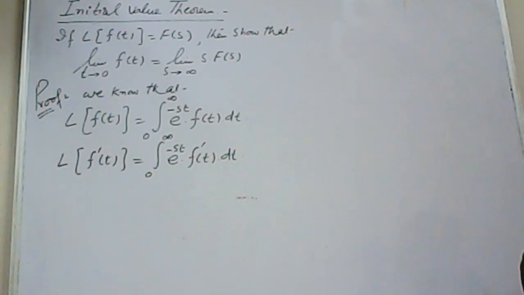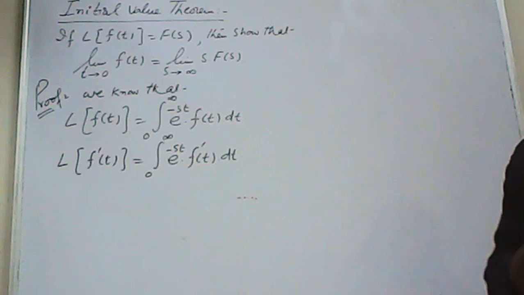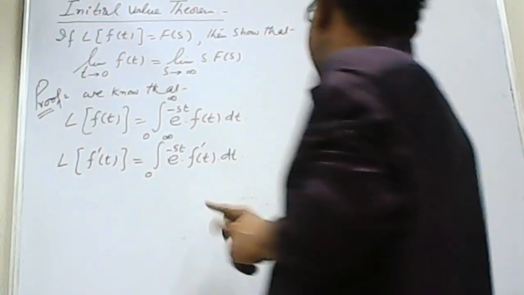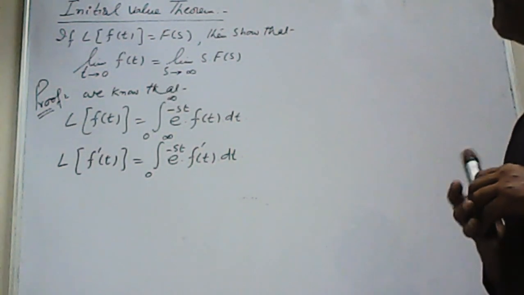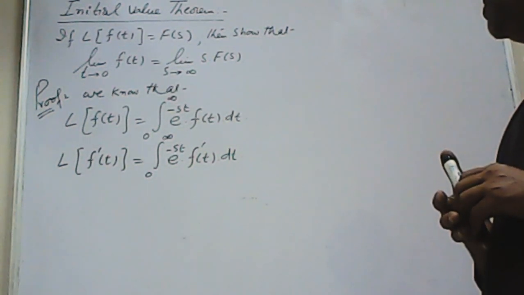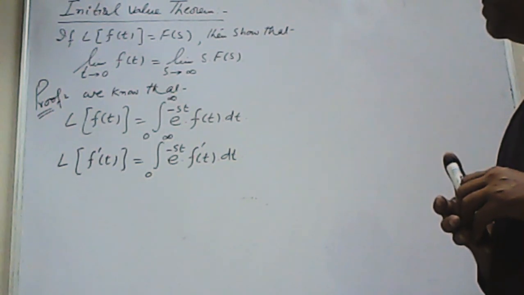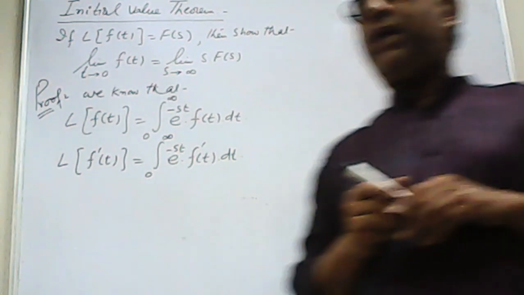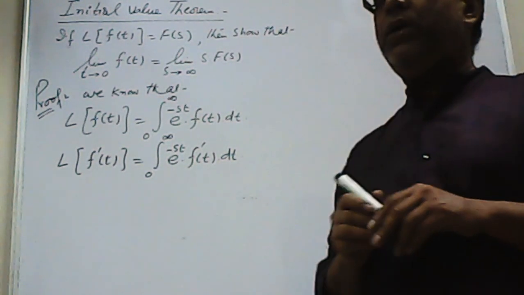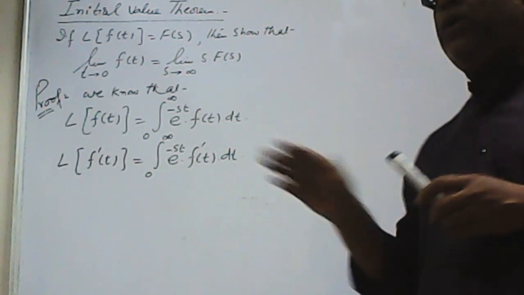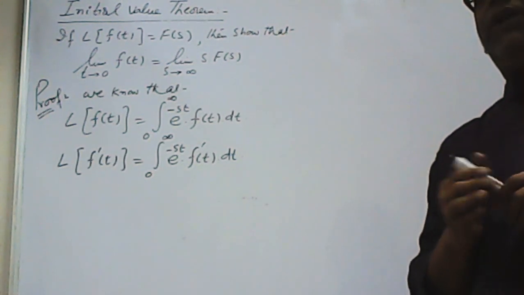Now using a formula, no, I haven't done that derivation as yet. I missed a topic, so I will do that particular derivation after concluding this initial and final value theorem.